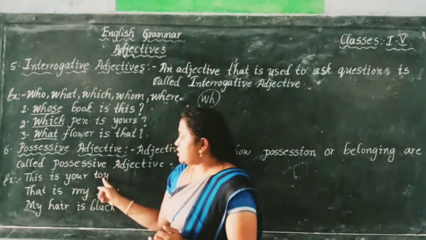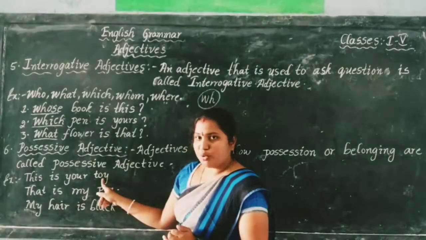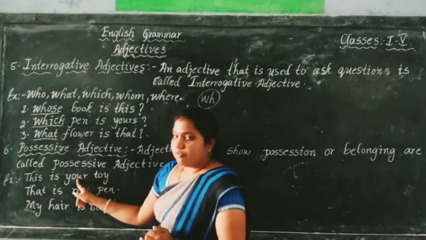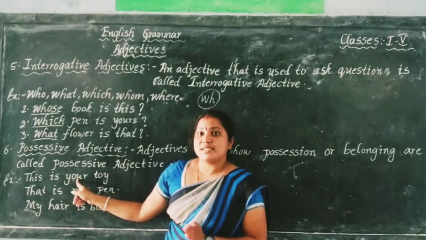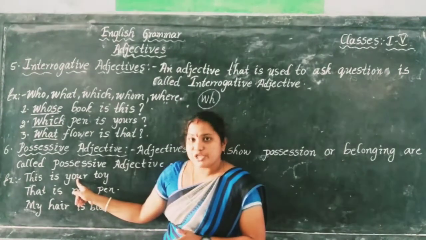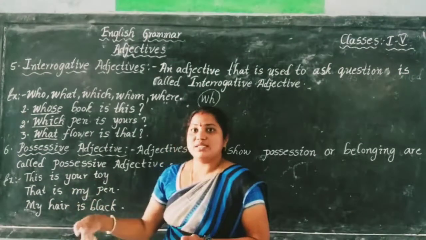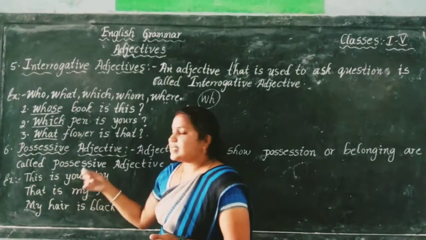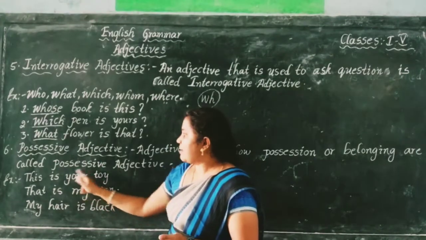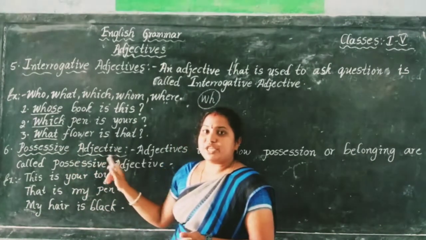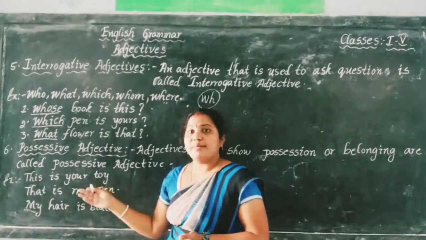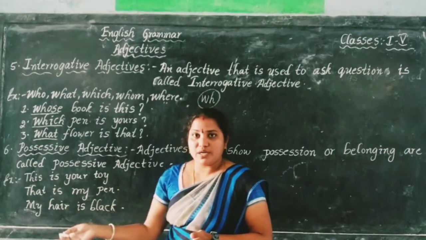Here, what is toy? Noun. And whatever word comes that is describing it and showing its ownership, my or your, this is my toy, this is your toy, or this is his toy: his, my, your. These all come under possessive adjectives. Those words are describing the toy and showing its ownership.